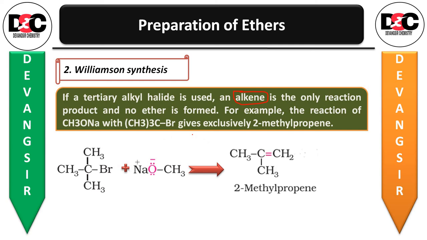You will be getting the product 2-methylpropene. Okay, so you can see that what they have said, that double bond formation will be there. Then NaBr will be liberated along with that, and methanol will be there, CH3OH. Okay, so these are the byproducts that can be asked.